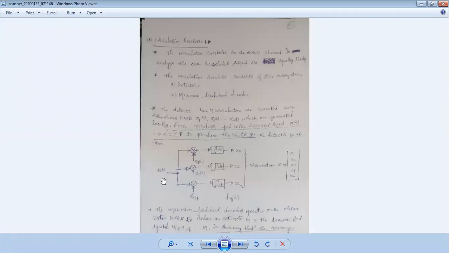This is the real input of the receiver. Each x1 of x of t comes in and multiplies, and one of the values becomes 1. Likewise, x of t equals x1, x2, x3, x4 come in, each one multiplies, and one of the outputs becomes 1 and is coded as an observation vector. This is exactly called the detector. The second is the maximum likelihood decoder.